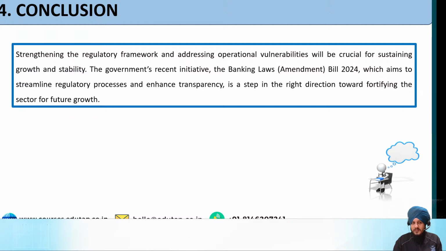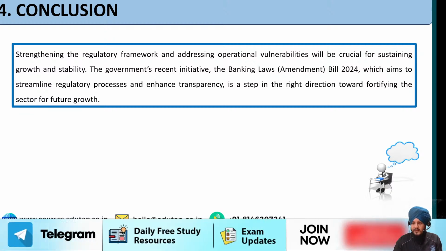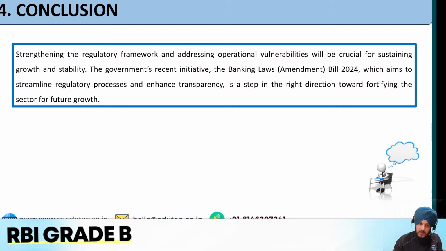Last but not the least, we have the concluding statement. We need to strengthen the regulatory framework and address the operational vulnerabilities that will be crucial for sustaining the growth and stability. जैसा कि हम रोज बात करते हैं, ये क्या है?